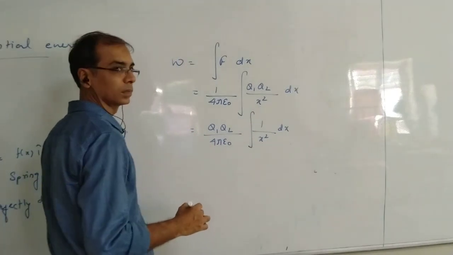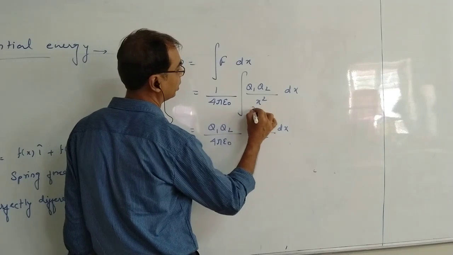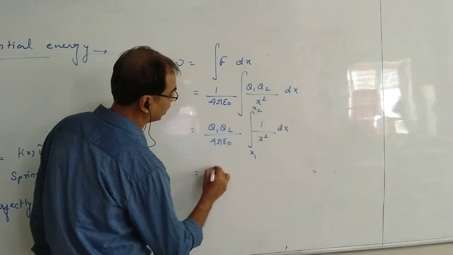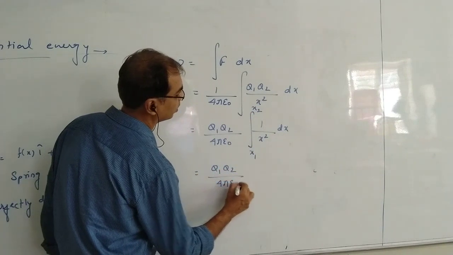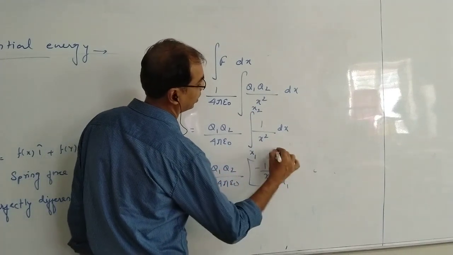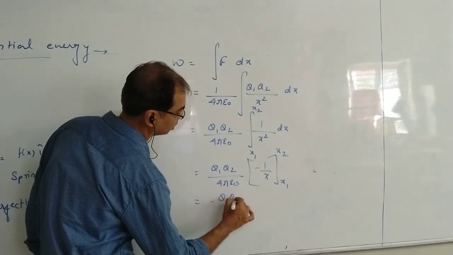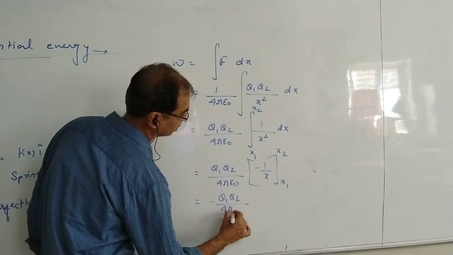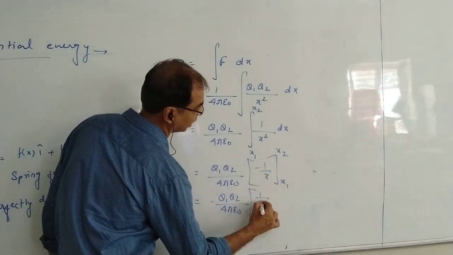Alright, let's say initial position is x1 and final position is x2. So what we are getting, integration of 1 by x square is what? Minus 1 by x. Lower limit x1, upper limit x2. Take this negative outside, minus q1 q2 by 4 pi epsilon naught. Then put the higher limit first, that is 1 by x2.